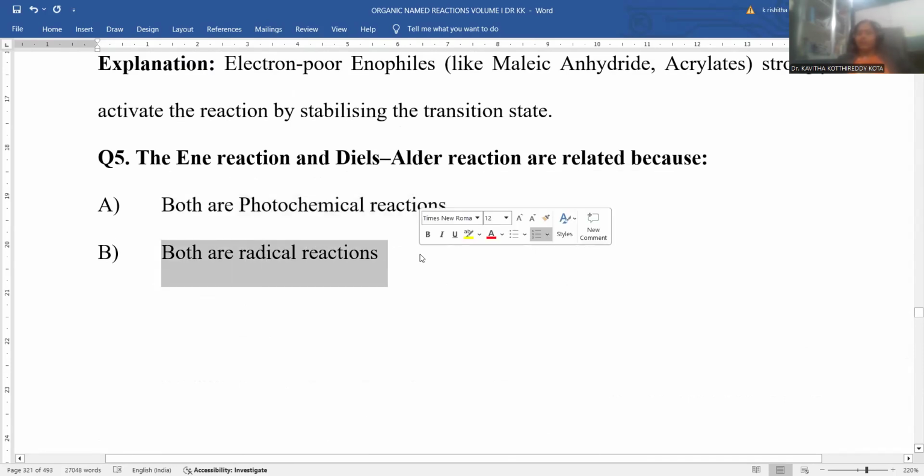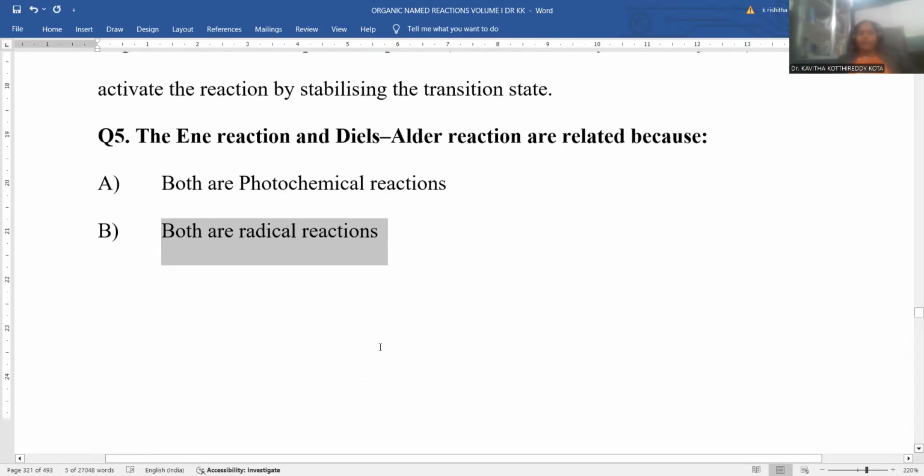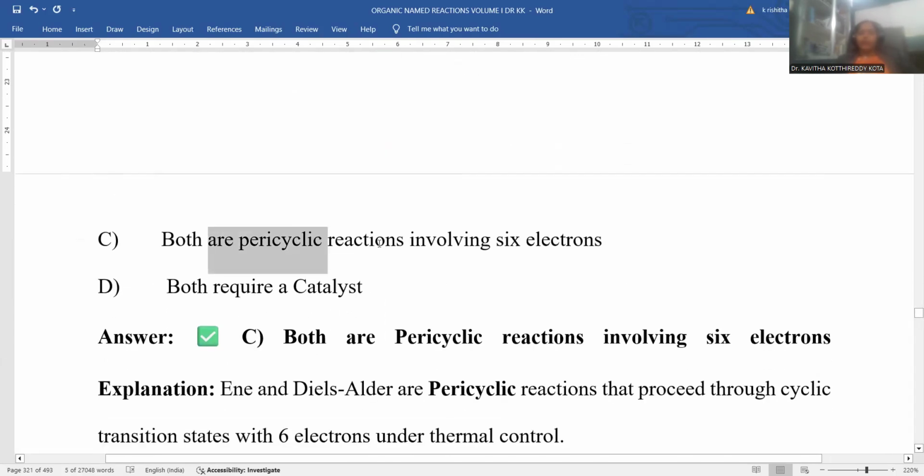Both are radical reactions: radicals may not be involved in either reaction. Being Diels-Alder and ene, both are concerted mechanisms only, so radicals may not be formed. Both are part of pericyclic reactions. Perfect answer. And they proceed with 6 electrons taking part within the reaction medium. So this is the correct statement. Option number 3 will be the correct one.